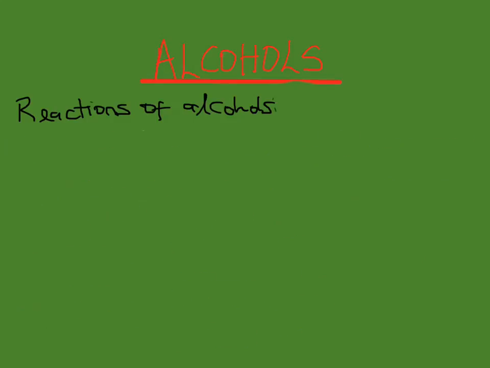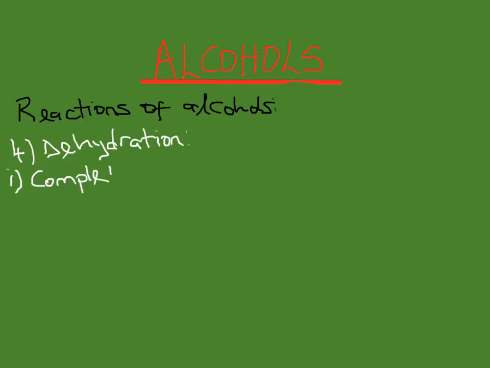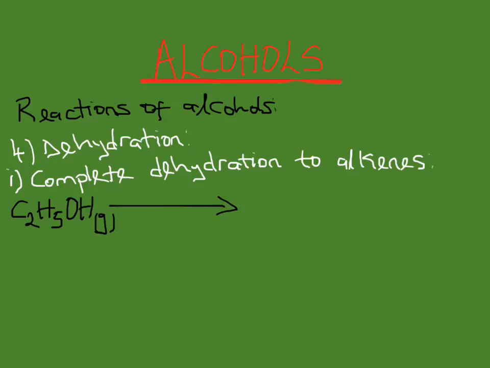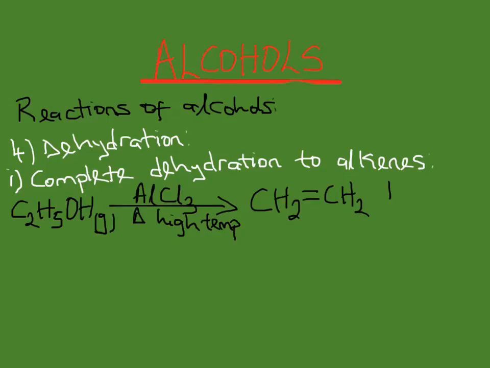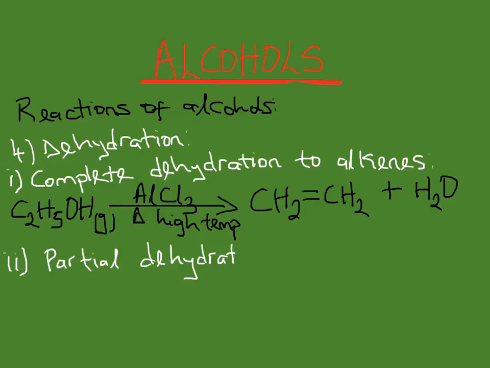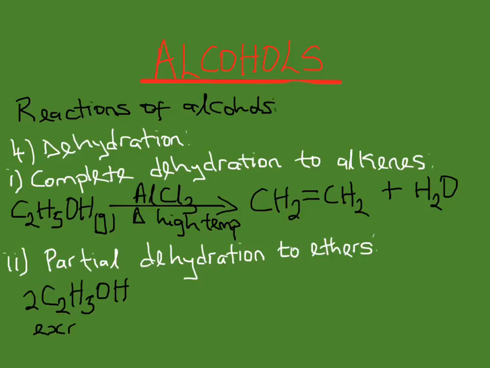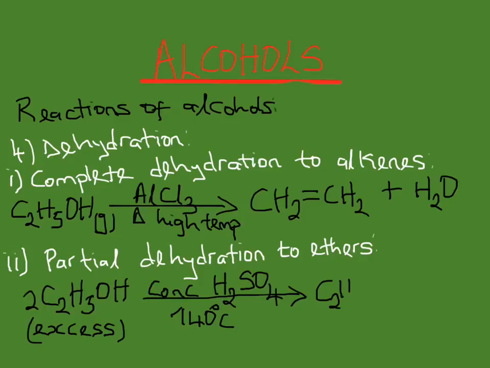The next reaction is dehydration. Alcohols undergo elimination reactions in which the elements of water are removed to form either an alkene or an ether. Good dehydrating agents are aluminium oxide and concentrated sulfuric acid.